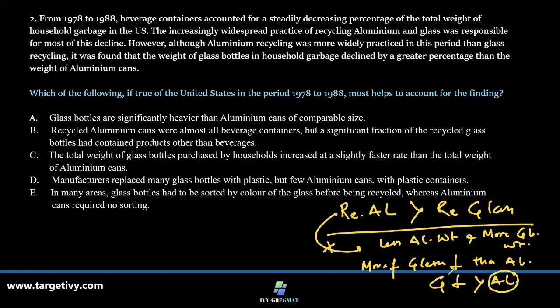So if I think about this, why did glass go down and not aluminum, which is getting recycled much more?